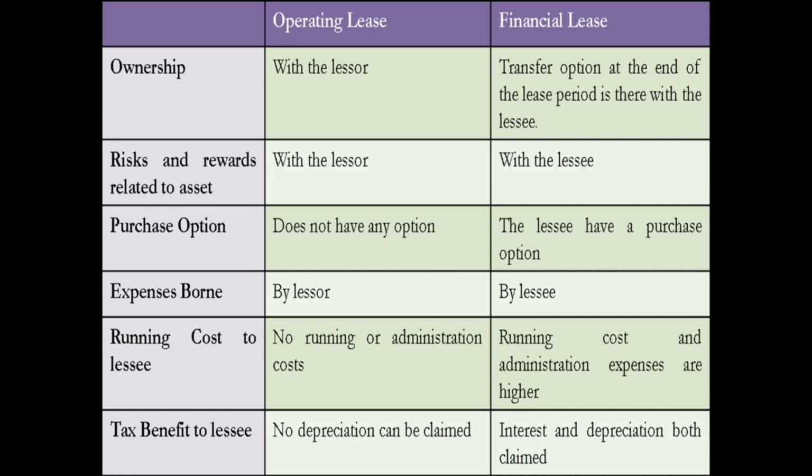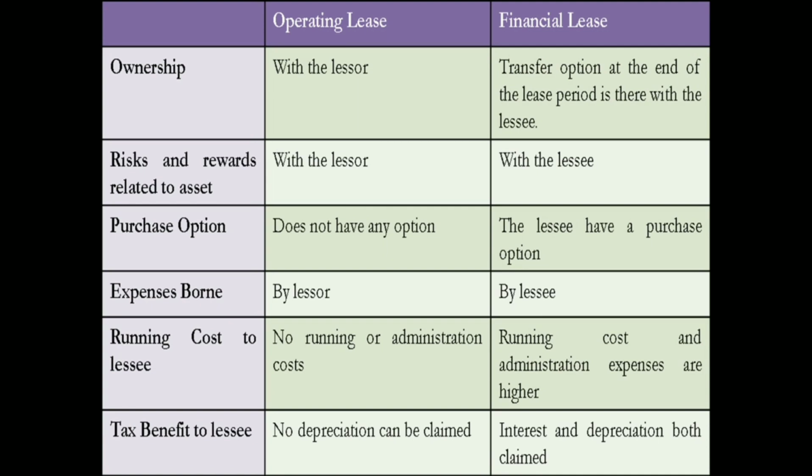Compared to an operating lease, the running and maintenance cost factor is very high in case of a financial lease.